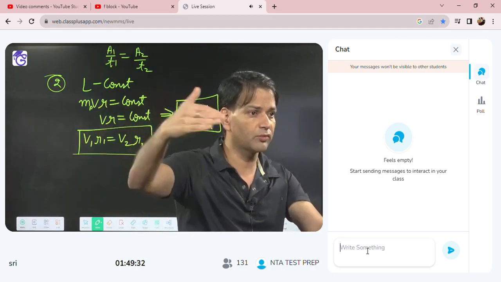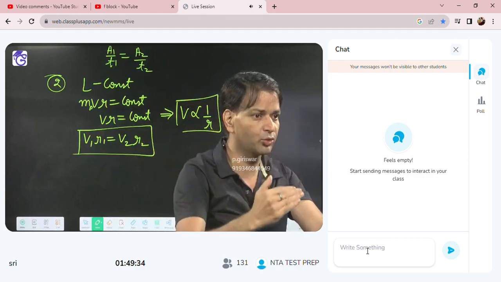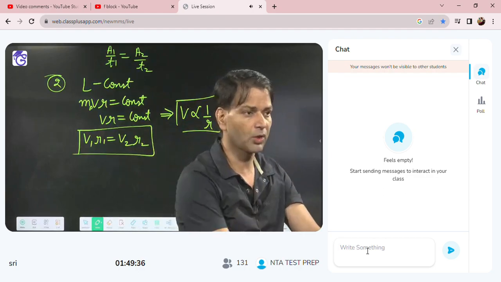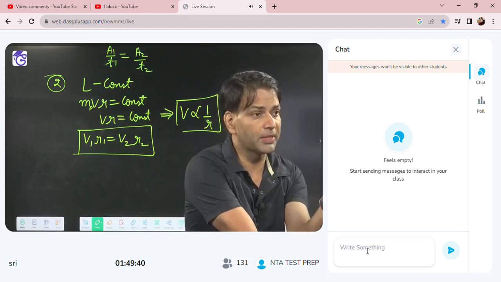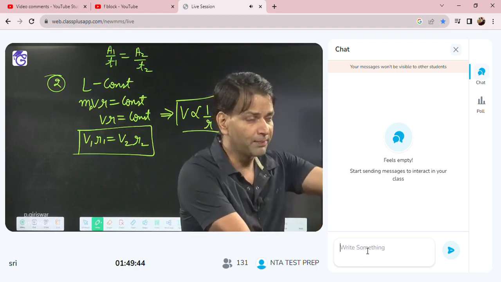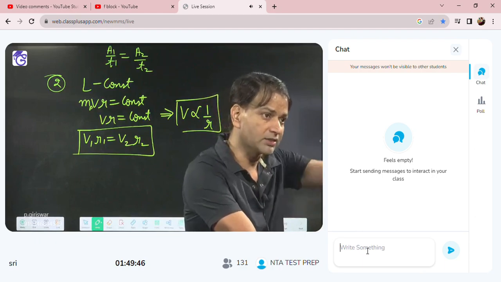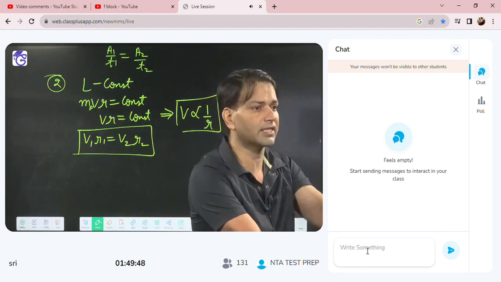What is the ratio of the orbital speed? V1 by V2 is the under root R2 by R1. Okay. This relation V1 R1 is equal to V2 R2 is applicable for one planet, when its two different distances are there.